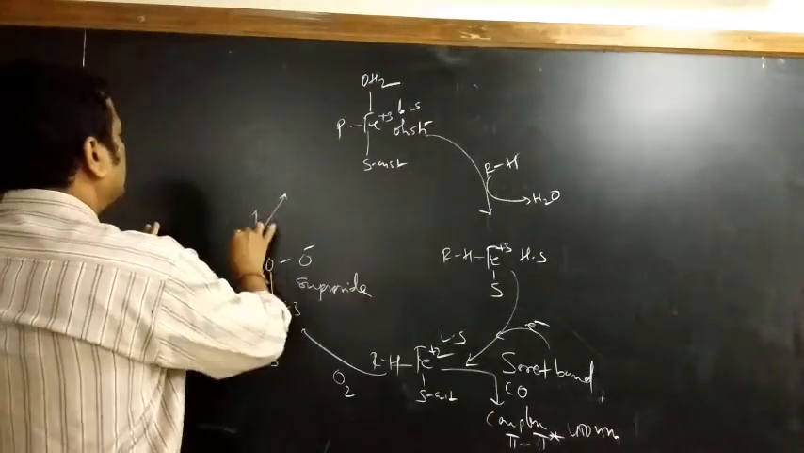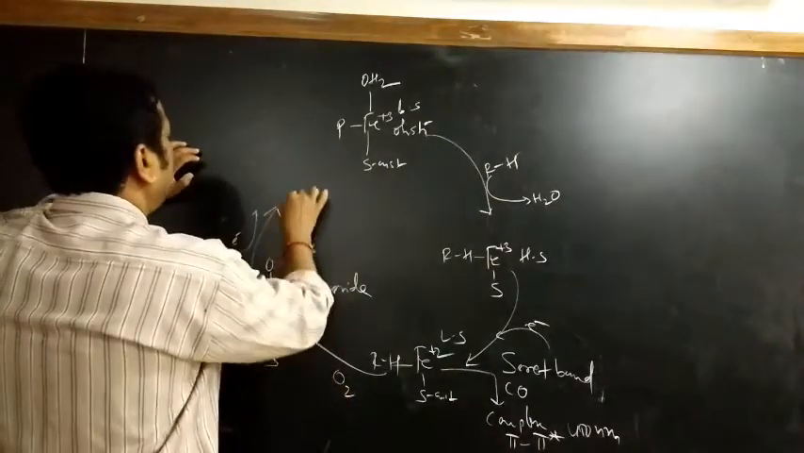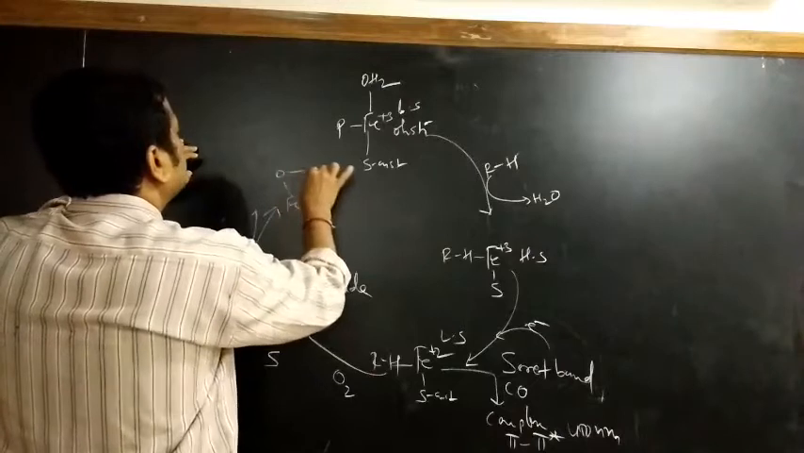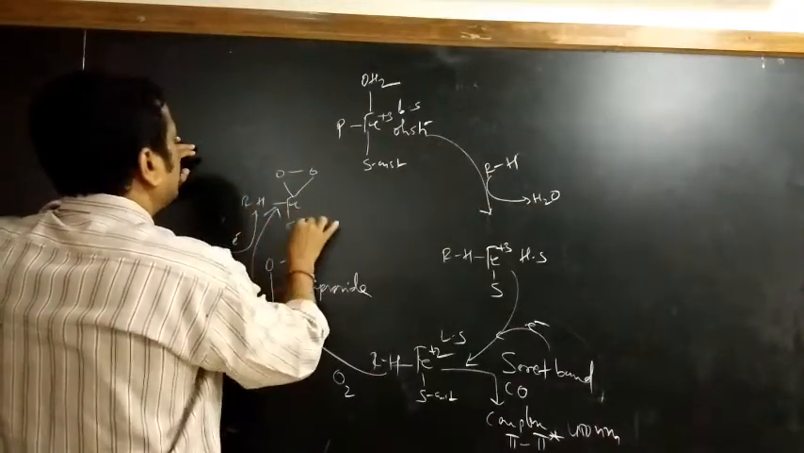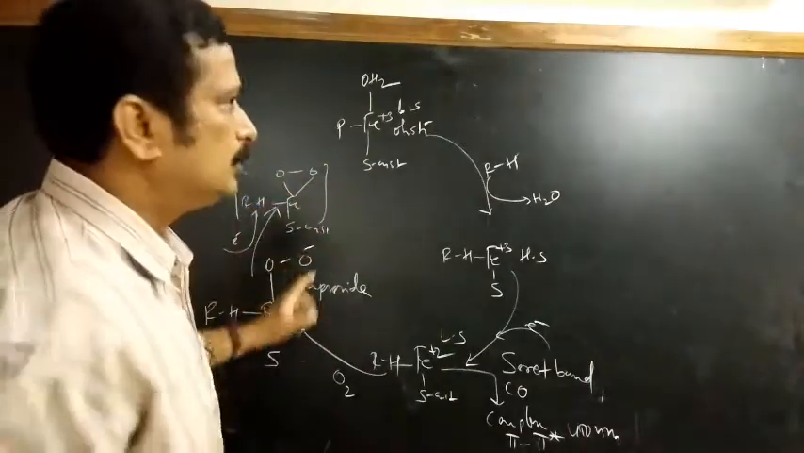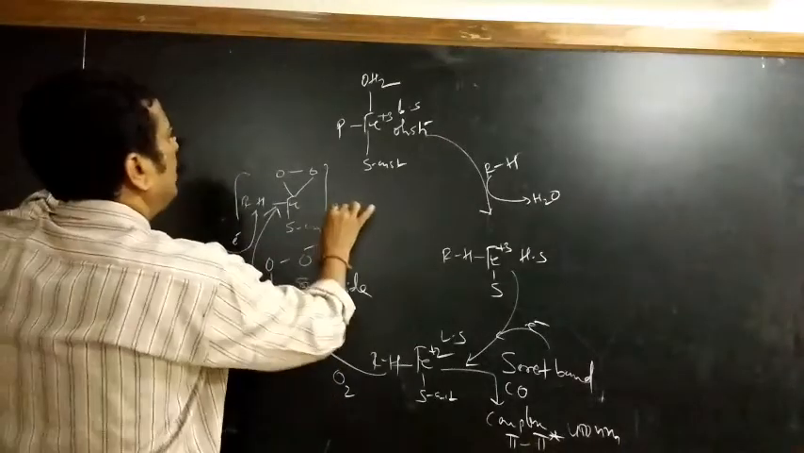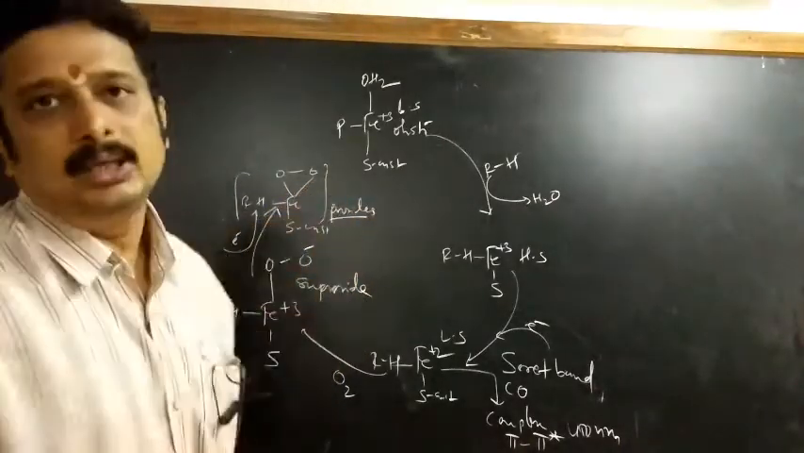Again there will be reduction of this O minus, and you are going to get here one more proton, iron oxygen like this. Okay, so here it is RH, and here is sulfur of cysteine. That means this is going to convert to peroxide now. So from superoxide it is going to form the peroxide.